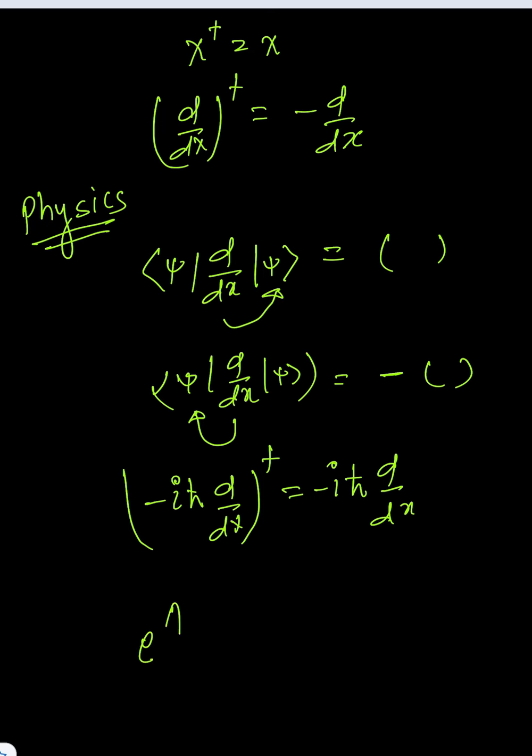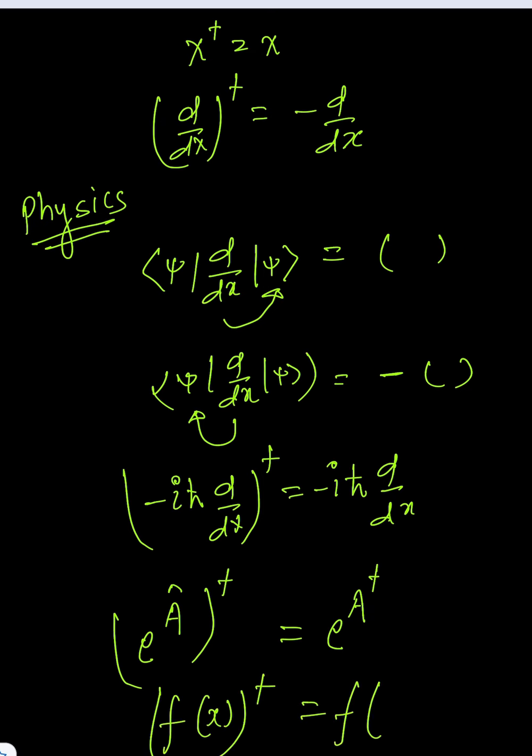One can also show that e to the power of some operator a dagger is the same as e to the power a dagger. One can also show f of x dagger is equal to f of only x dagger.